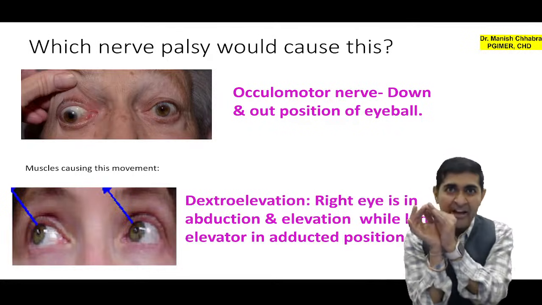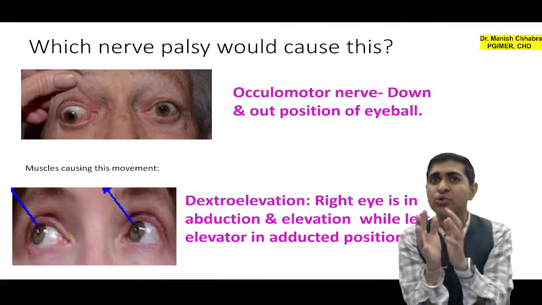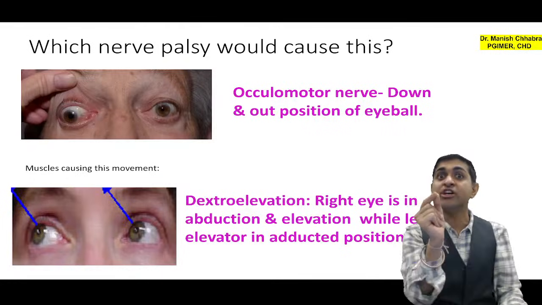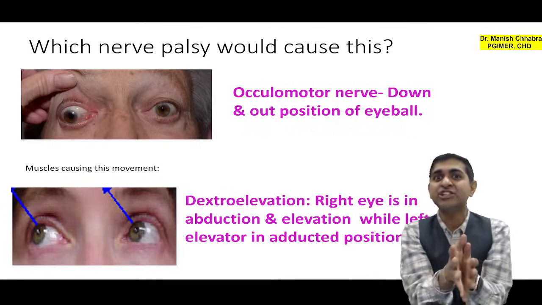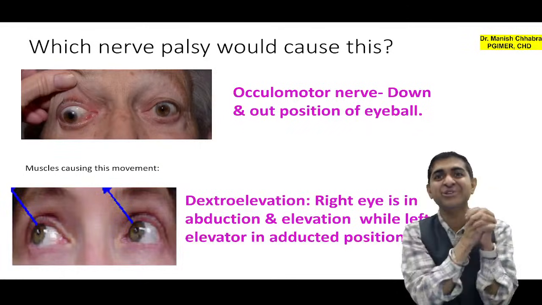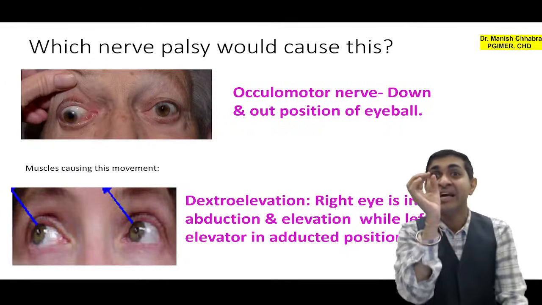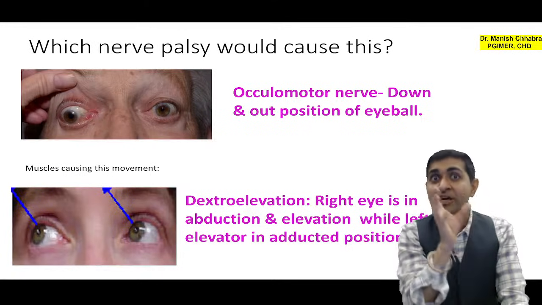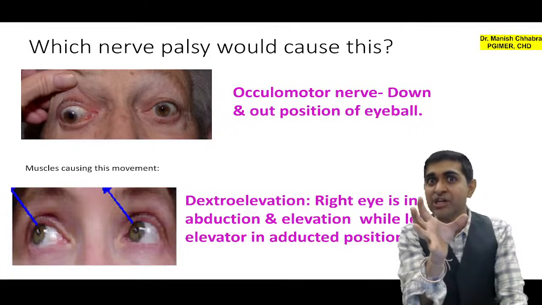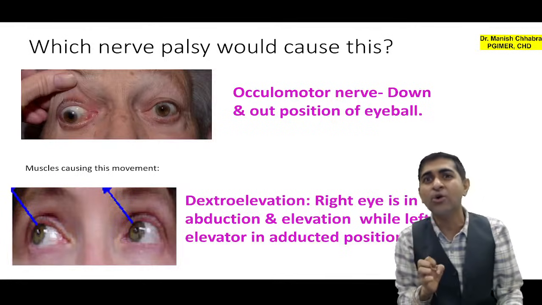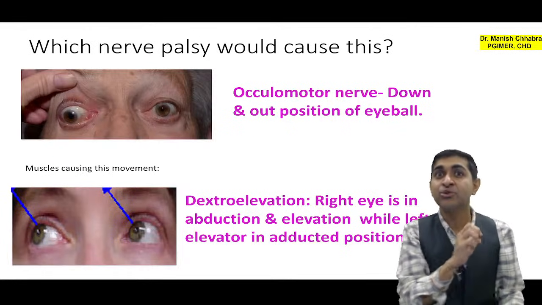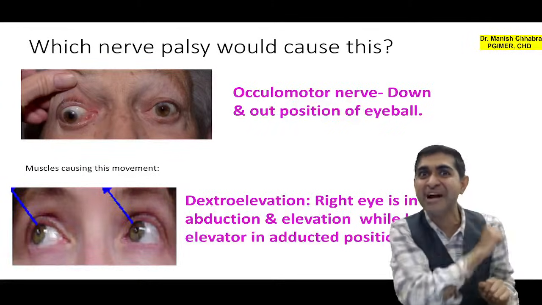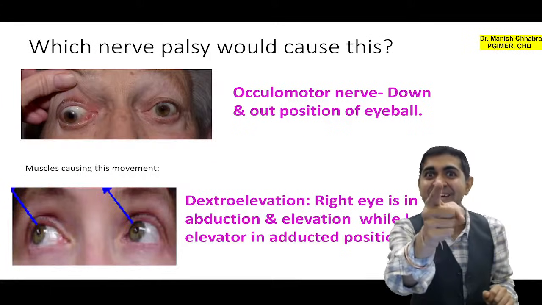So I have specifically put up this question because such questions can be make or break. Even one MCQ has the ability to shift your post result party destination from Malaysia to Mahabaleshwar. So we will take every question seriously, children. Last time in FMG you had 23 MCQs in ophthalmology. So please, ophthalmology is a subject you cannot choose to ignore. You can ignore being an ophthalmologist, but you cannot ignore the subject of ophthalmology if you want to pass the FMG exam with good marks. Say yes or no?